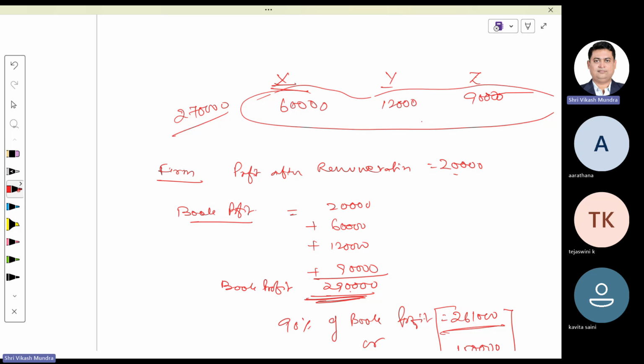So altogether, the partnership firm is paying remuneration to their partners amounting to 60,000, 12,000 plus 90,000. Altogether, it is 1,62,000. In that case, profit before remuneration, profit after remuneration, this was say 1 lakh.